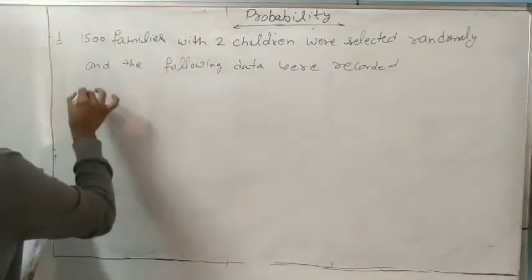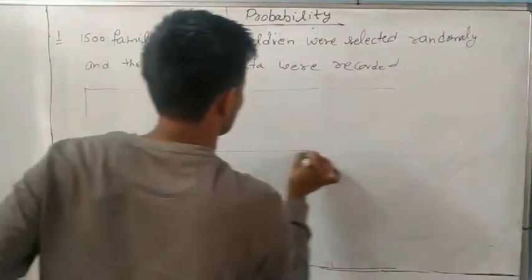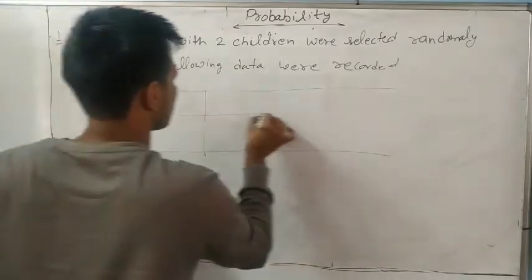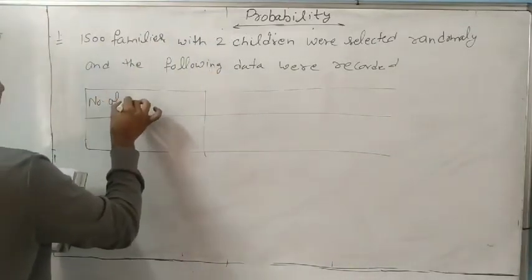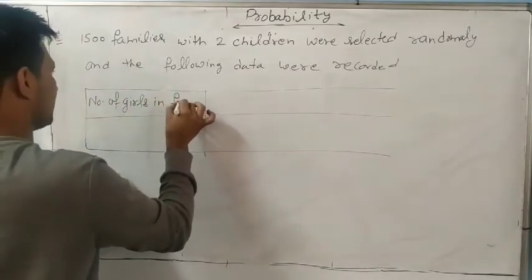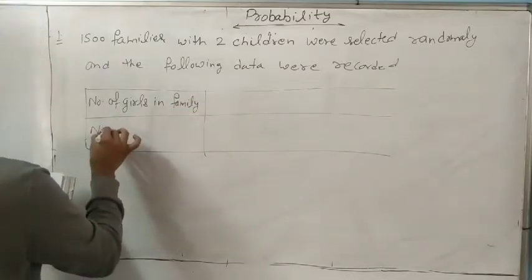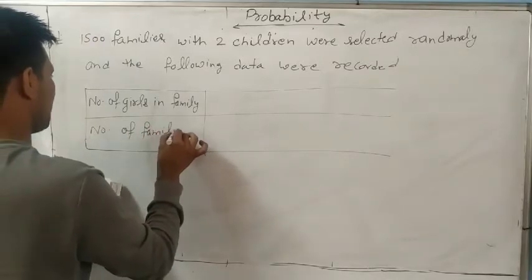So write: first is number of girls in family, number of families.